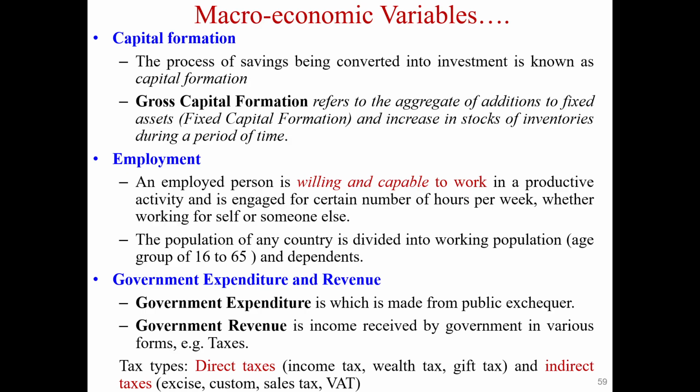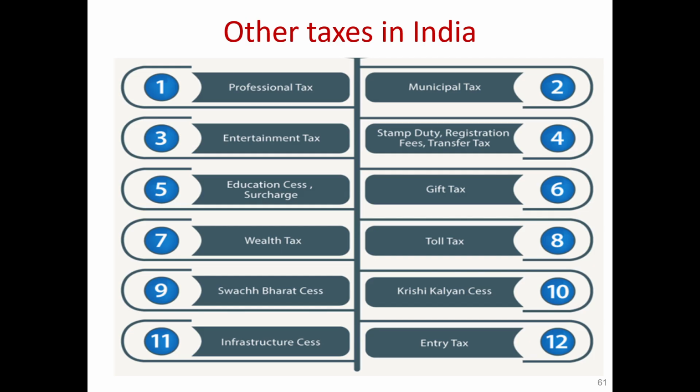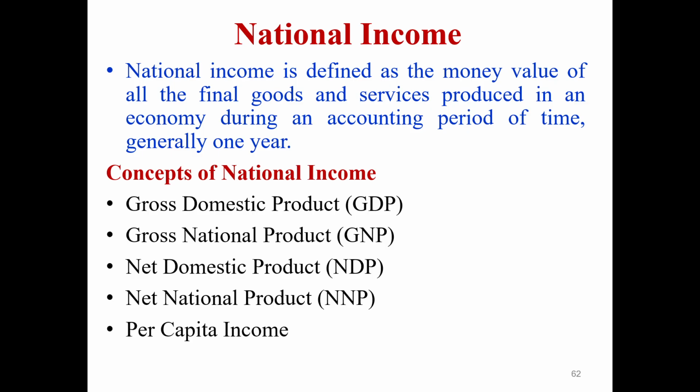There are several taxes, direct and indirect. Income tax, capital gains tax, and securities transaction tax are the direct taxes. Sales tax, service tax, value added tax, etc. are indirect taxes. Other taxes like proportional tax, toll tax, gift tax, entry tax, and municipal tax are also considered. So next we'll discuss national income.